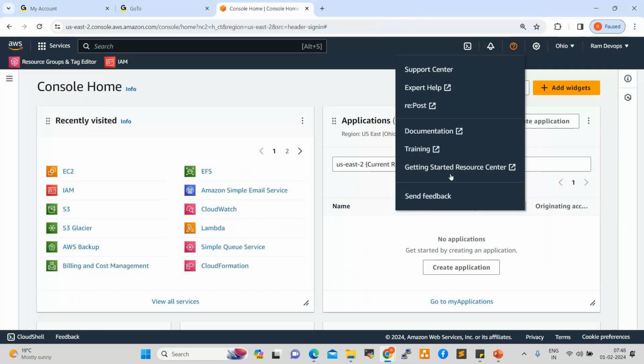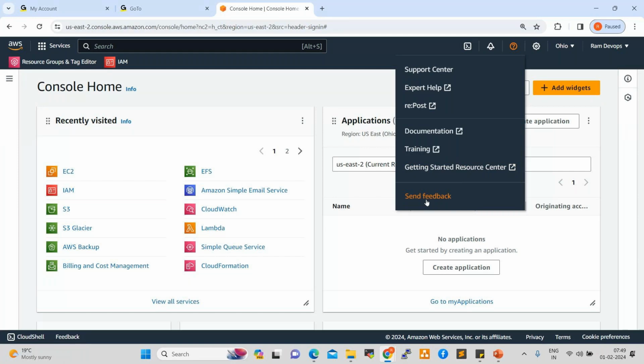Next one, training. Sometimes AWS provides official trainings. For example, when a new service launches, they give training. We can join the WebEx meeting and learn. Next, the getting started resource center. Apart from AWS services, they give information about other services also. Next one, feedback. Whatever services we are using, we can give feedback for those services.